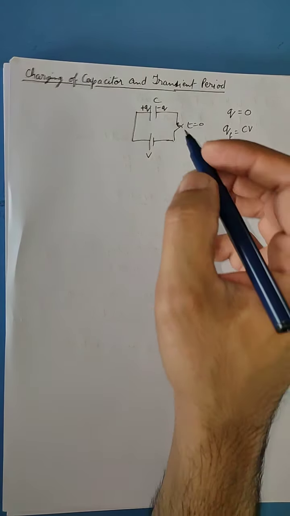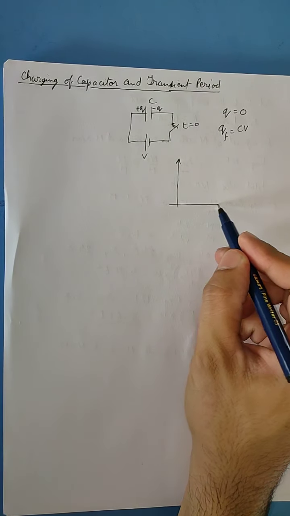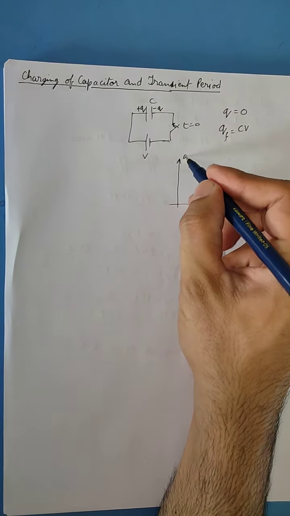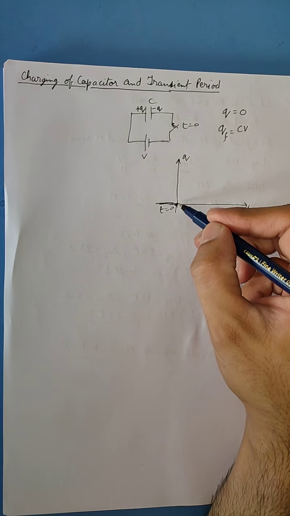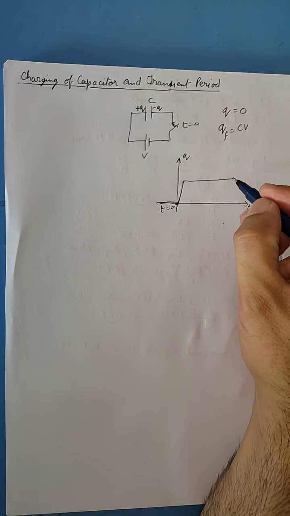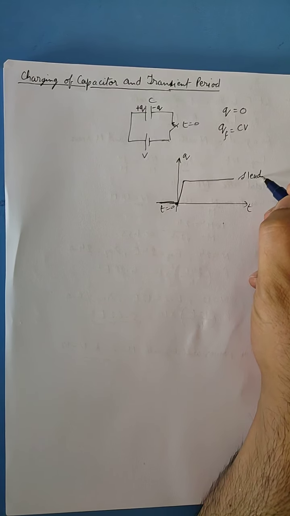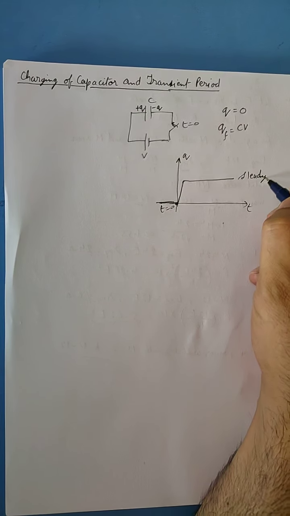So if we plot a graph of charge versus time, suppose this is the point at t equals 0, and before this point the capacitor was uncharged. At this point the switch is closed, and then the current in the circuit or the charge on the capacitor will increase suddenly and then become constant. This constant value, as we have already studied, is called the steady state, at which the capacitor is fully charged. So at this point the capacitor is fully charged within a very short time.